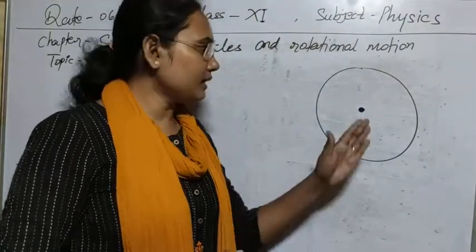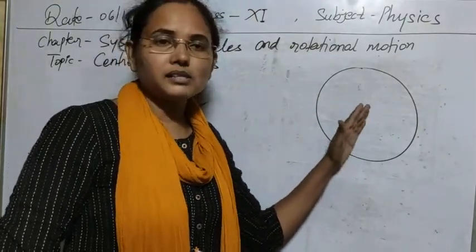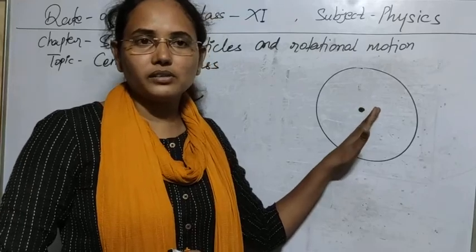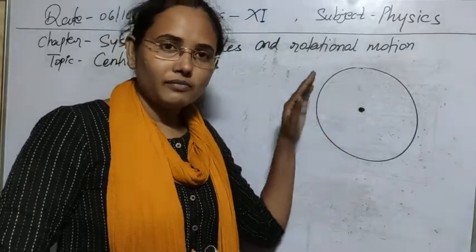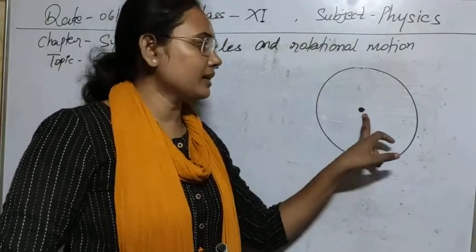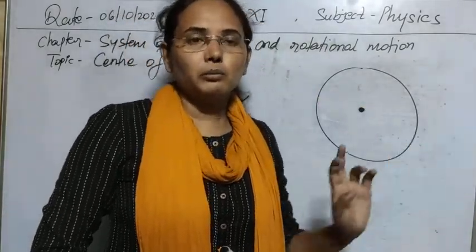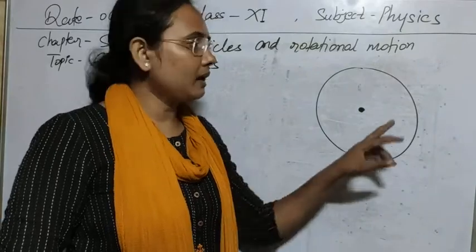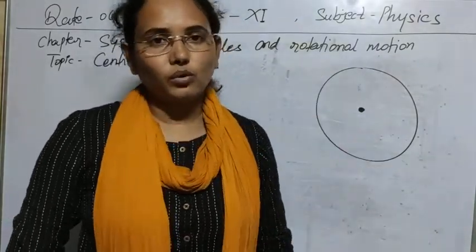So this center does not physically exist. This is an imaginary point that we have taken into consideration, but it is still valid for our study, because the center of this whole system is taken to be this point, and we will see the motion of this point, and with the help of that we can see the motion of the whole bangle.